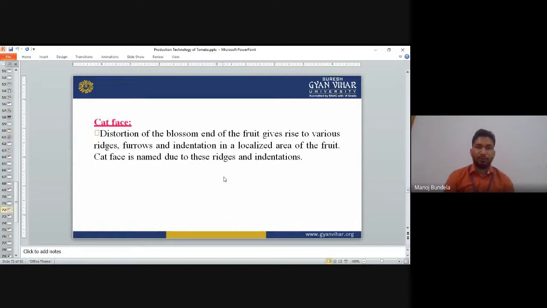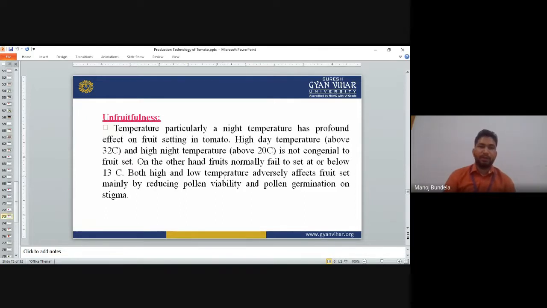Catface is named for these ridges and indentations. The ridges develop at the blossom end along with an indentation, and due to that the fruit looks like a cat's face. So it is called the catface disorder.